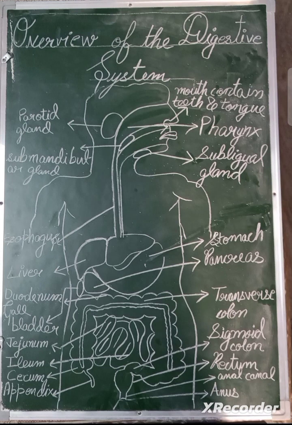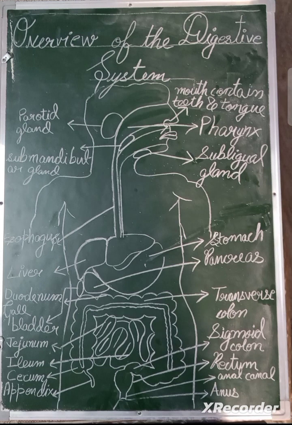आज हम पढ़ेंगे ओवरव्यू ऑफ द डाइजेस्टिव सिस्टम के बारे में। So now let's get started with the lecture. Two groups of organs compose the digestive system, as shown in the figure: the gastrointestinal GI tract and the accessory digestive organs. सबसे पहले हम जानेंगे जीआई ट्रैक्ट के बारे में, उसके बाद हम पढ़ेंगे असेसरी डाइजेस्टिव ऑर्गन्स कौन कौन से हैं.